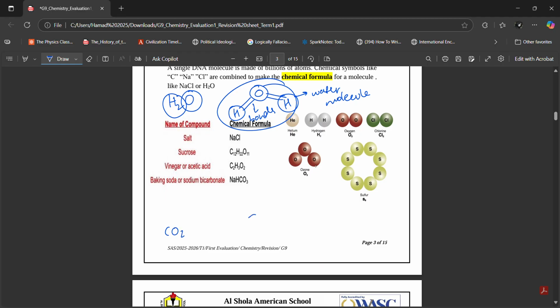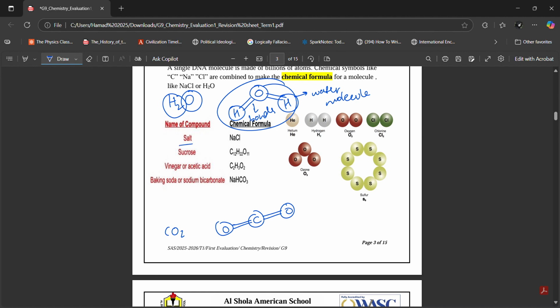One carbon atom like this, and you have two oxygen atoms like this that are joined together to the carbon atom through chemical bonds. This is one molecule of carbon dioxide, right? So the compound carbon dioxide is made up of carbon dioxide molecules. Let's go through some other examples of compounds as well.